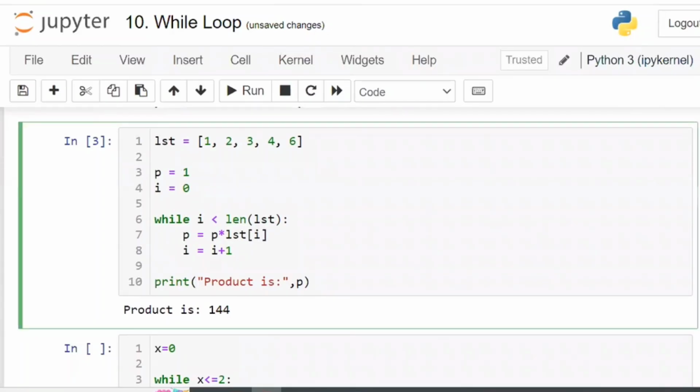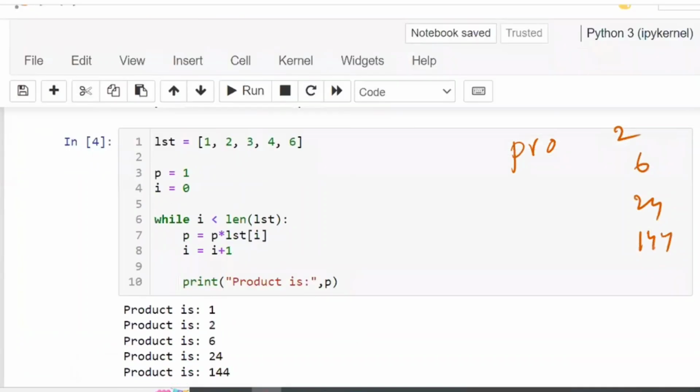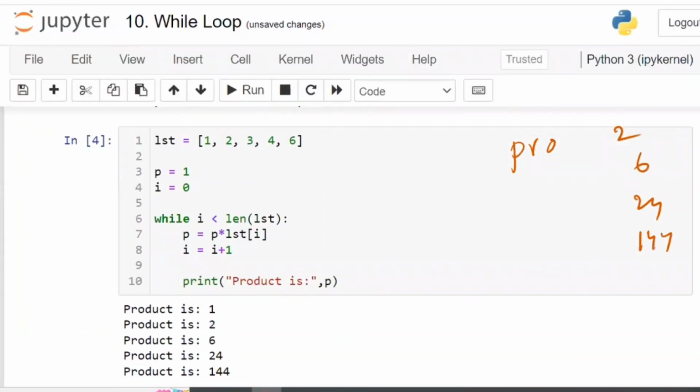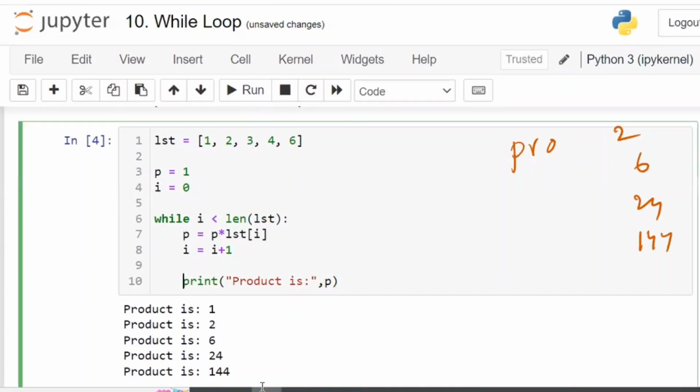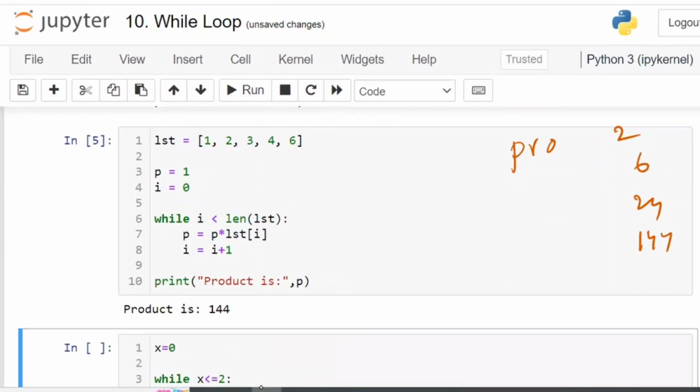If everything is to be printed, then every time it is going to print. First, product is equal to 1 into 2, 2. Next time, product is equal to 2 into 3, 6. After that you get 24, after that 144. You are going to get output like this: product as 2, 6, 24 and 144. If you keep the print outside the loop, only one time will be printed, that is the final product.